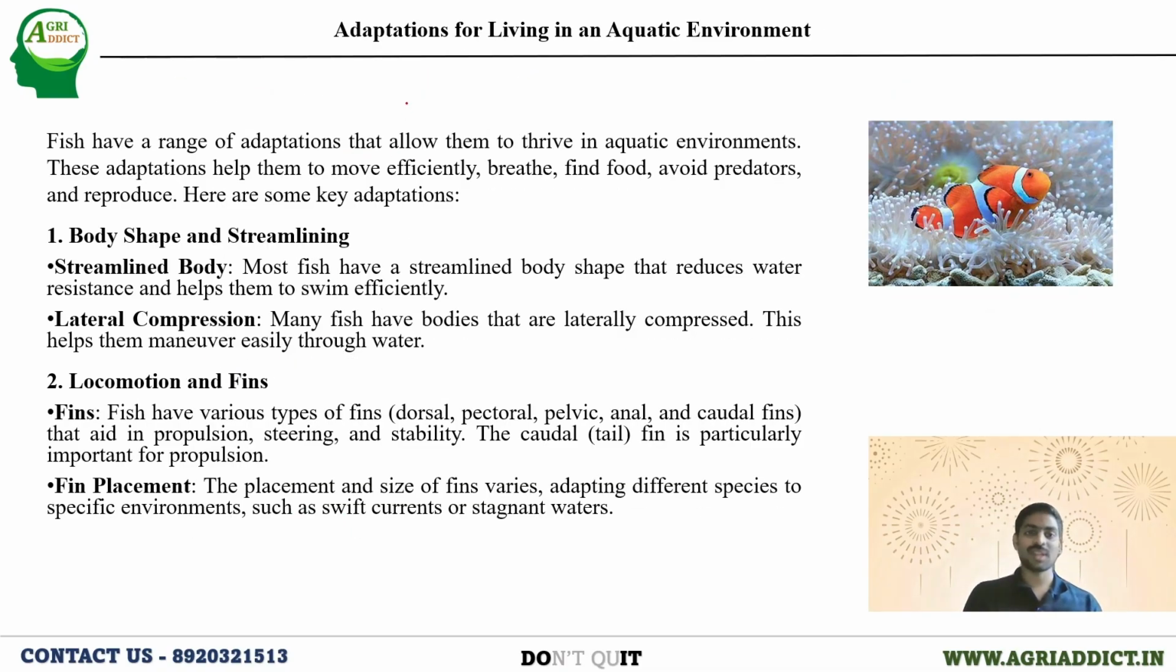Next, now we are coming to the last part of this particular session, that is the adaptation for living in an aquatic environment. Fishes have developed them very well in order to reproduce, breathe, find food, and avoid the predators. They have developed various adaptations. First is in order to swim in the water. They have a streamlined body, which prevents them from sinking in the water and helps them to swim efficiently.